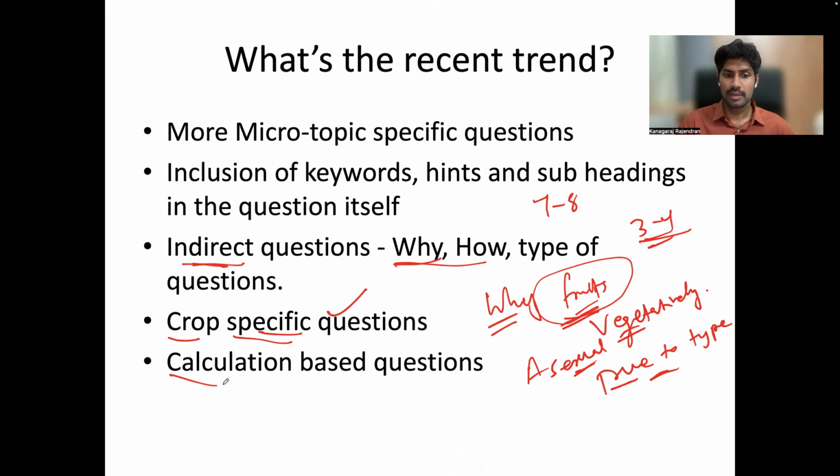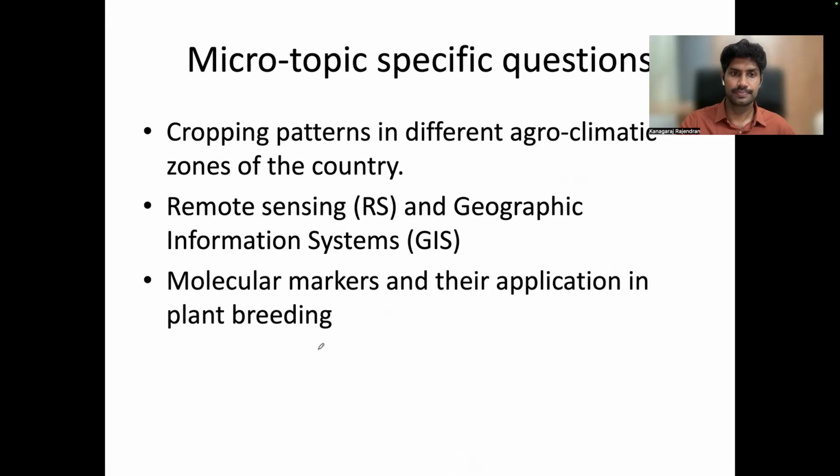And then calculation based questions. Again, mostly from the weed science and irrigation areas, they're asking calculation based questions, right? So these are the major trends in the Agri optional paper in recent times. So how can we prepare for this?